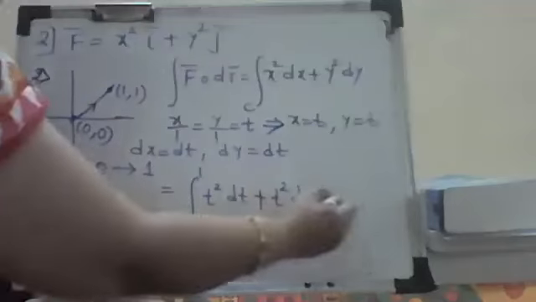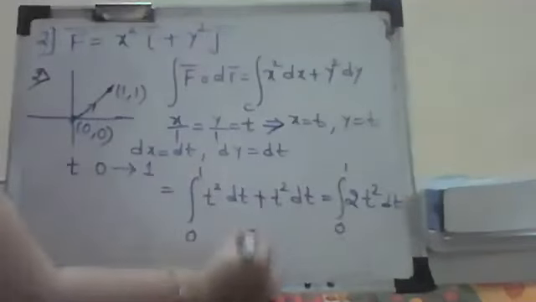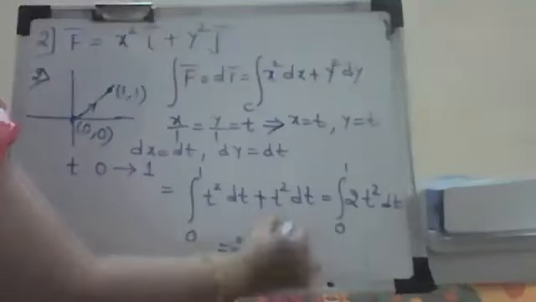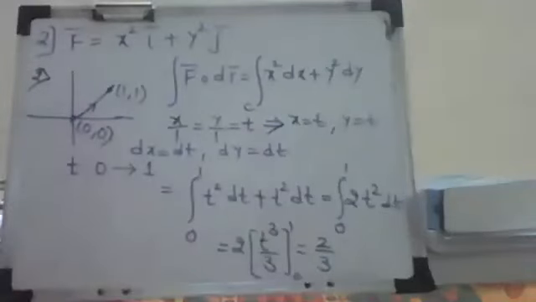So this is integral 0 to 1 of 2 t square dt. Integral of t square is t cube by 3 from 0 to 1. So what you are getting as answer? 2 by 3.